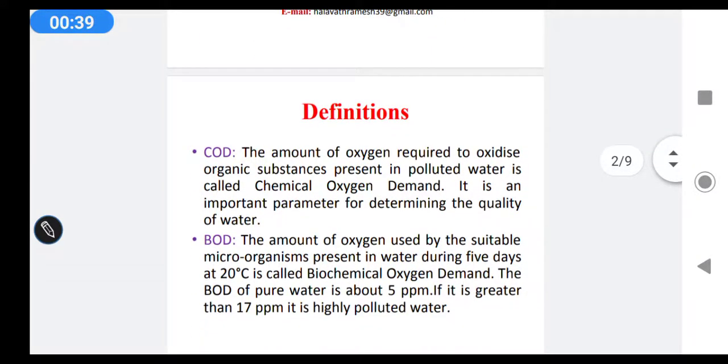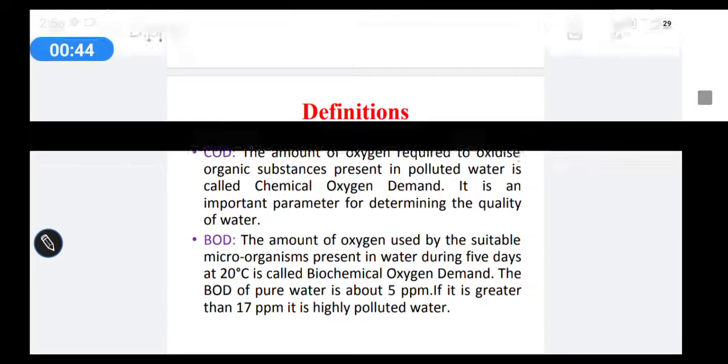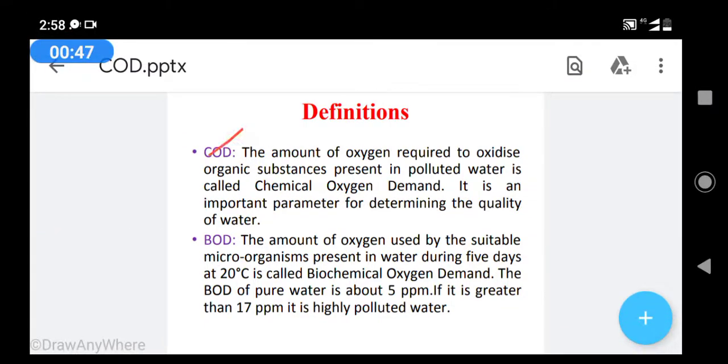What is COD? First we will look at COD. COD: the amount of oxygen required to oxidize organic substances present in polluted water is called chemical oxygen demand. It is an important parameter to determine the quality of water. That is the concept of COD. How much quality of water you can measure by the COD.